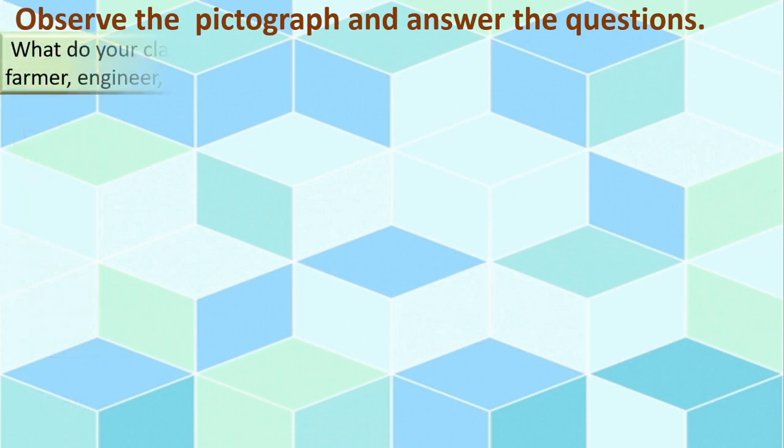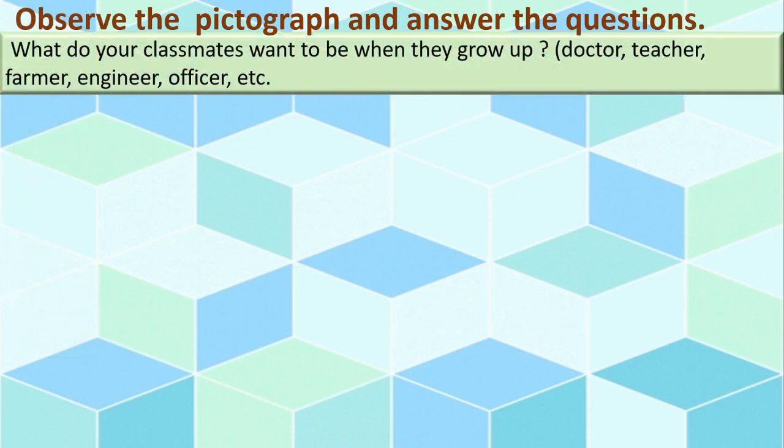We will go to last sum. What do your classmates want to be when they grow up? Now you are small children, now you are studying in standard 4. Yes, some have some aims in their life. They want to become teacher, they want to become doctor, they want to become engineer, right?